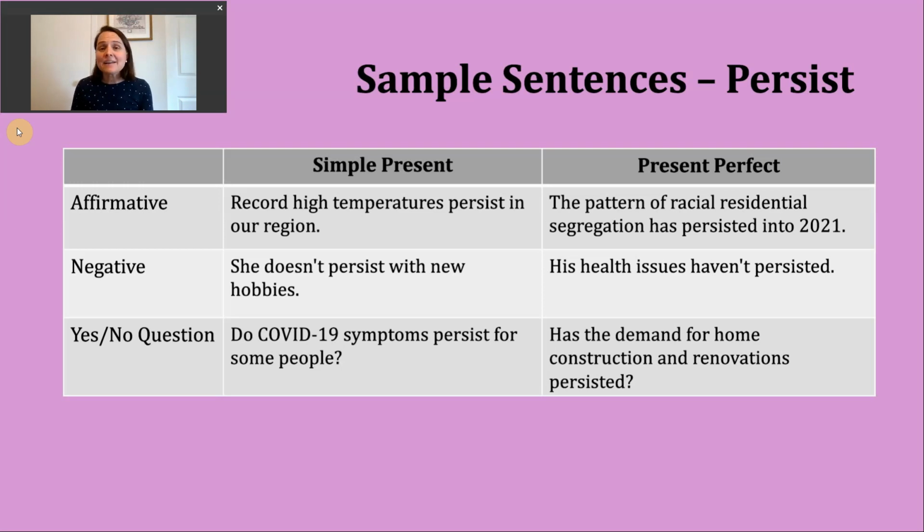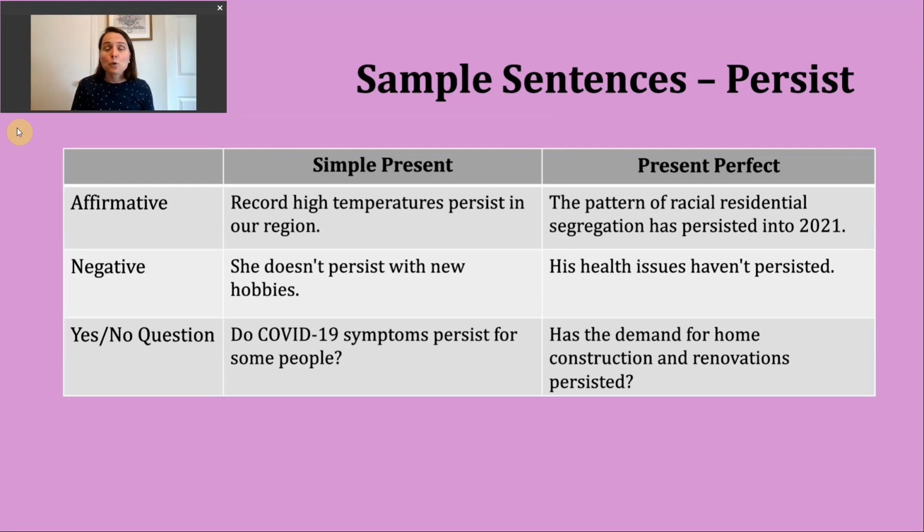If I want to make a negative simple present sentence, I need to use either do not and the base verb or does not and the base verb. Here's an example of that. She doesn't persist with new hobbies. So she might try new things, but she kind of gives it up rather quickly or easily.